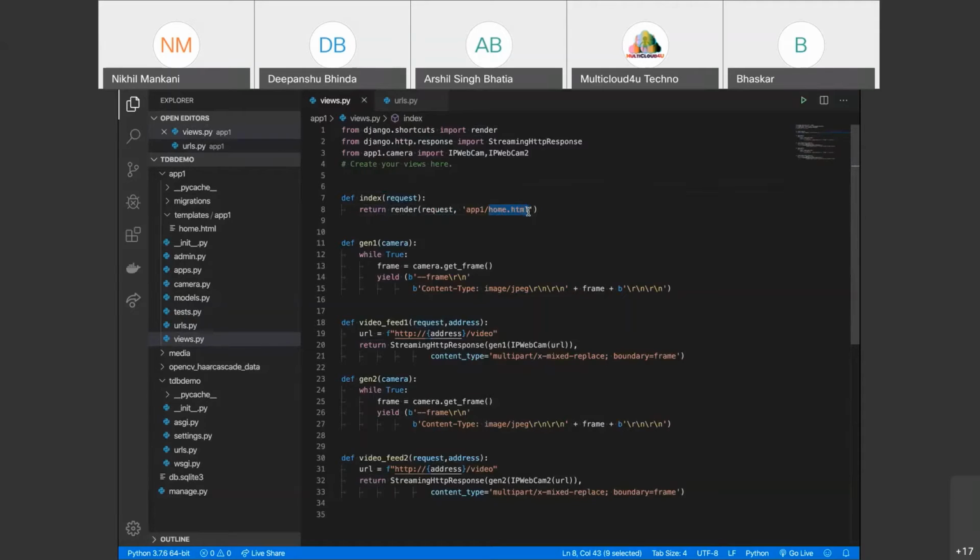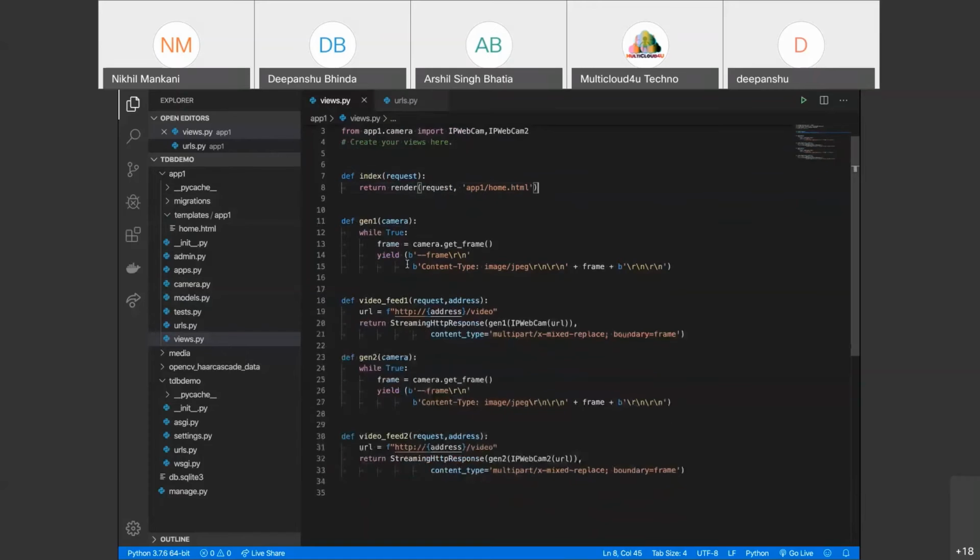Now what is home.html? Home.html is our HTML file which is present in the templates folder. Inside the templates folder, we have a home.html file which will be rendered. Whenever you go to the URL which is calling this index function, you will be rendered this page, right? We will look into that page later. So this completes the views.py file.